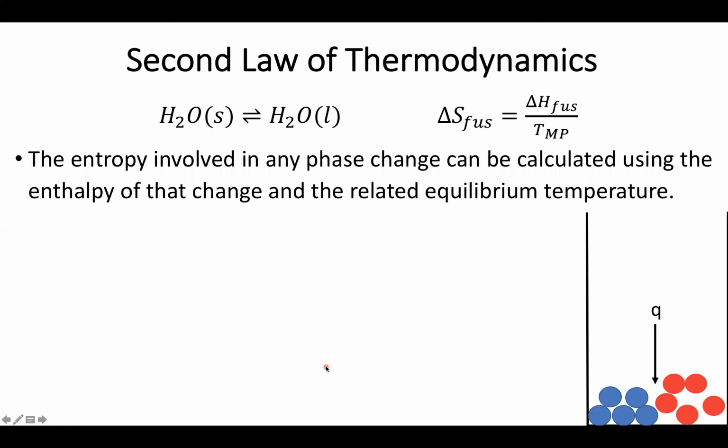So one of the other useful parts about this is that if I end up knowing the enthalpy of a reaction, because again, we determined how we could measure that last semester, and I know the temperature at which the system is at equilibrium, which is fairly easy to do with processes like boiling or melting, then I can figure out the entropy of a phase change. And this is really important because remember, we needed to figure out entropies of phase changes in order to get our third law entropies. Once we get those, we can figure out the entropy of any reaction.